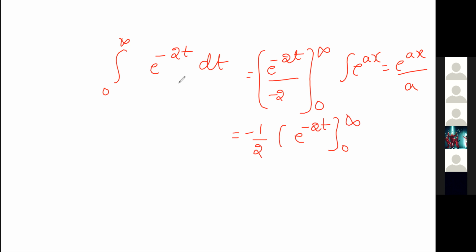Now 0 to infinity means e power minus infinity minus e power 0. Right? Yes, sir. Minus 1. So it will be equal to minus 1 by 2 into e power minus infinity, which will become 0, minus e power 0. E power 0 means it will be 1. So that means 0.5. Is it right? Yes, sir.